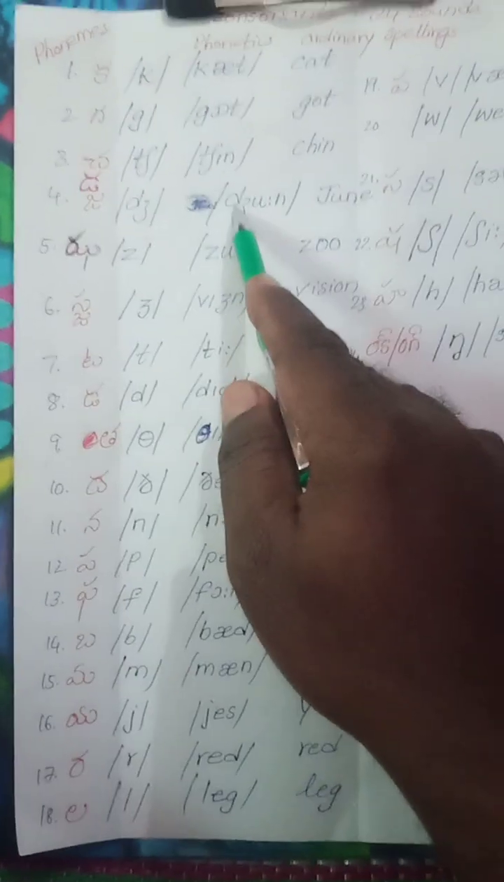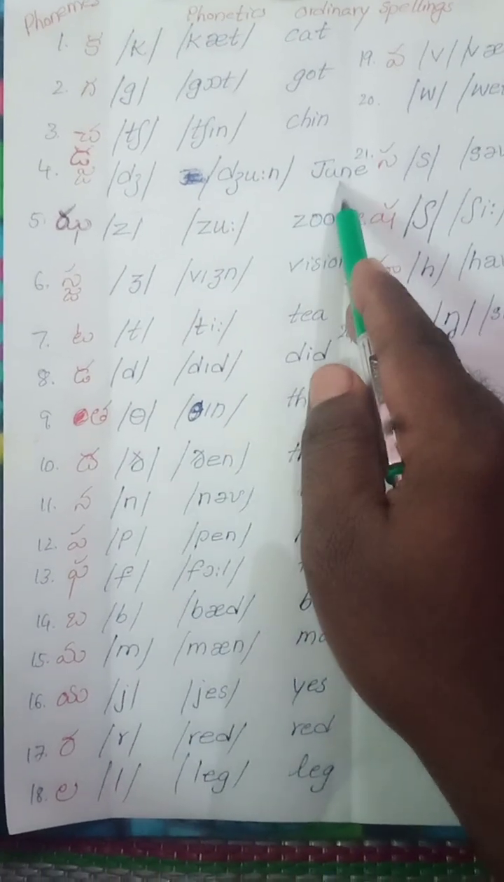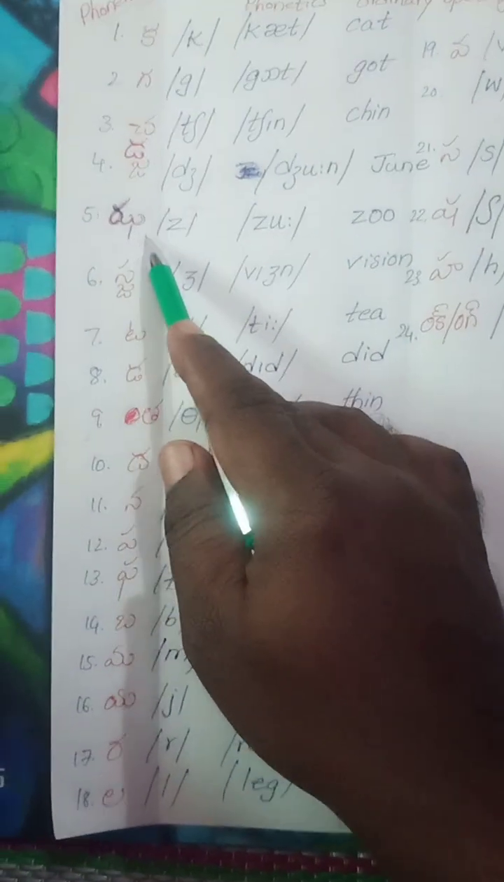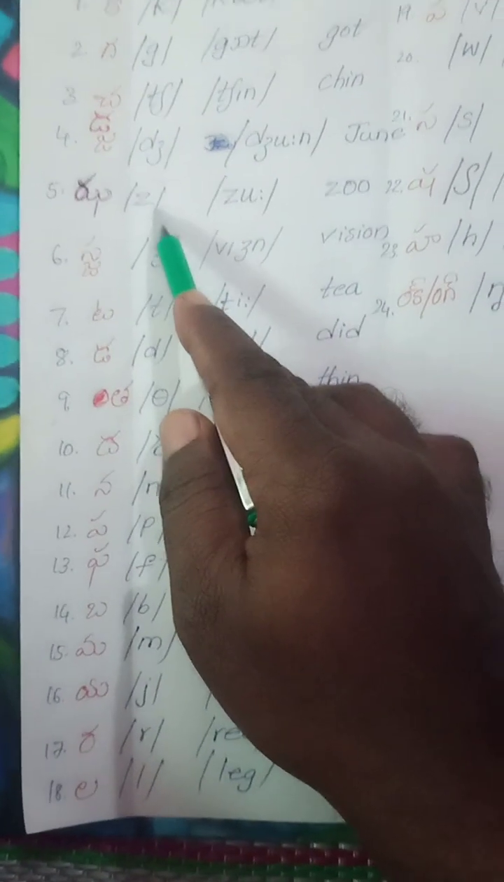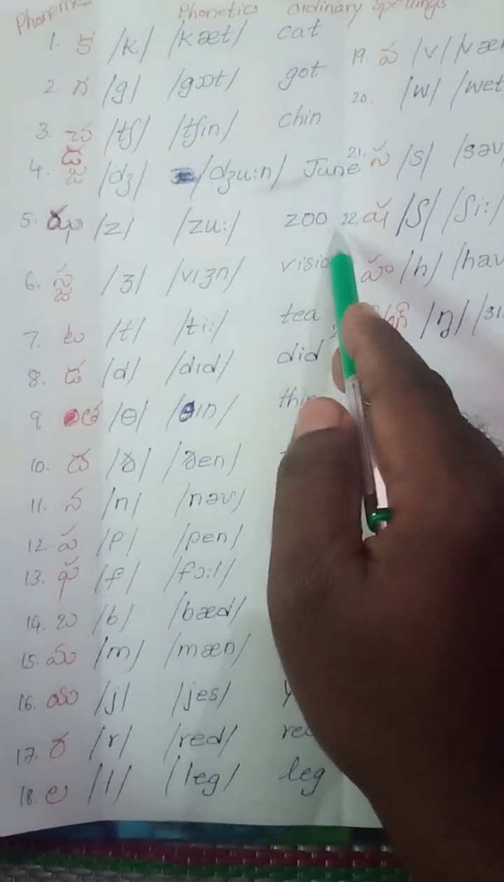This is da and ja, ja. So you can also say that this is the normal ja. For that you added u: June. Now this is a second ja symbol, za. Zoo, ordinary spelling zoo.